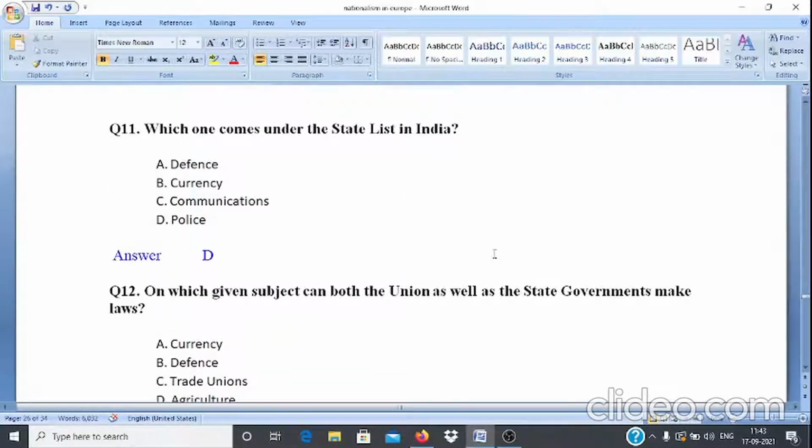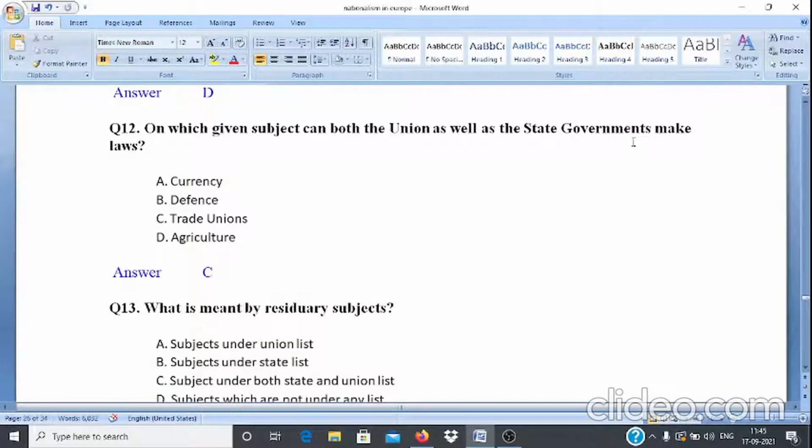Question number 11. Which one comes under the State List of India? Options are A. Defense, B. Currency, C. Communications, and D. Police. And answer is D. That is police.